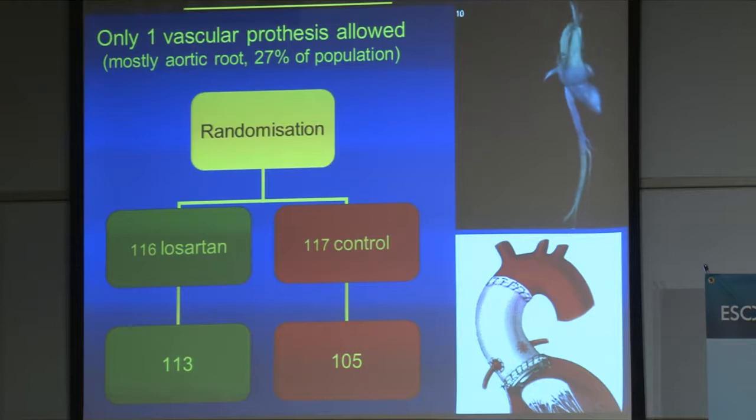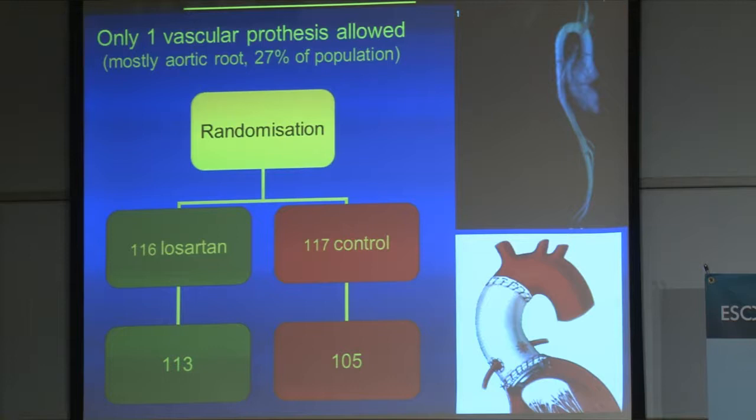So we are not talking about thousands of patients here. We had trouble including 233 patients, and as you can see, we ended up with 113 versus 105 patients. You can see an image of the total aorta on the upper right panel, with the aortic root showing here, which is clearly dilated, and here the remainder of the aorta. And in the lower side panel, you can see the operation which is prophylactically performed on these patients, the aortic root replacements. So about a third of the patients had already had a replaced aortic root.